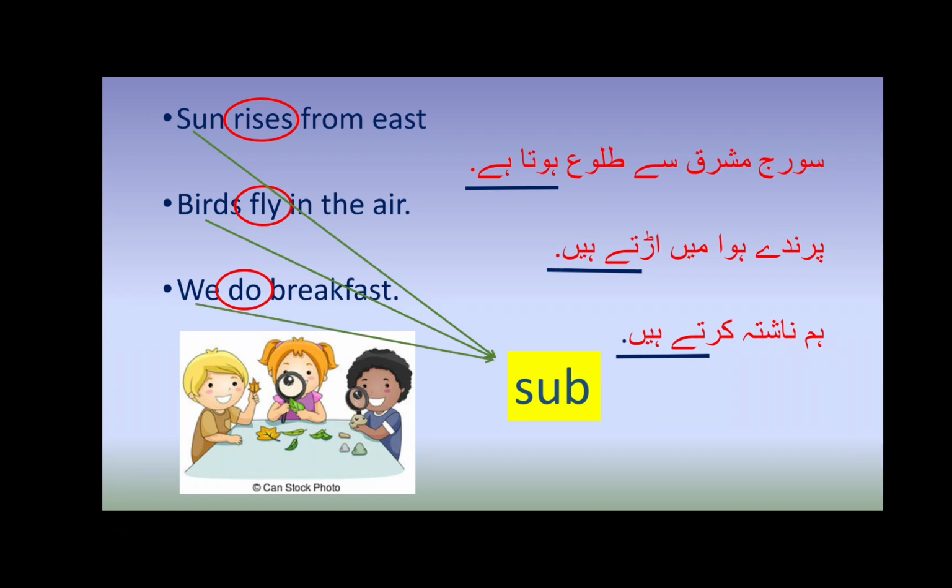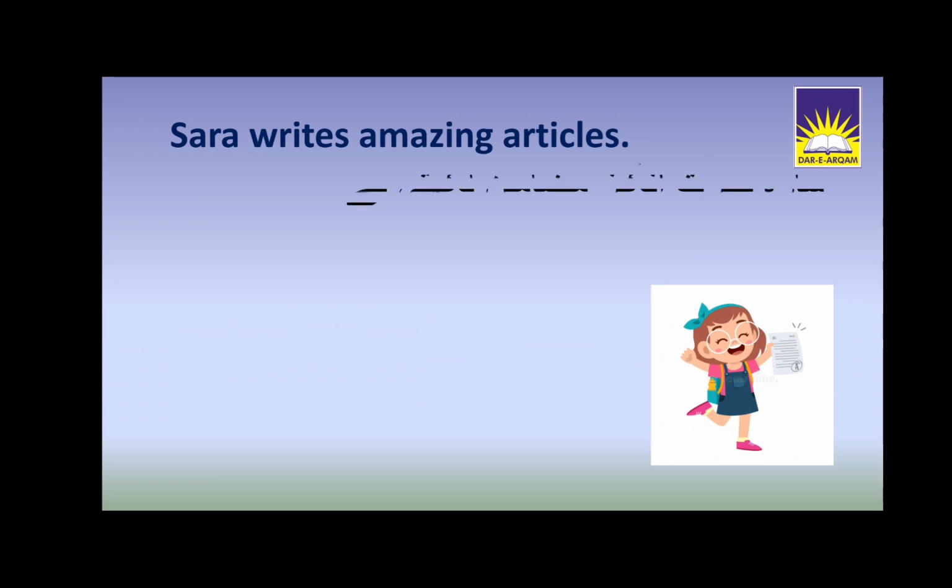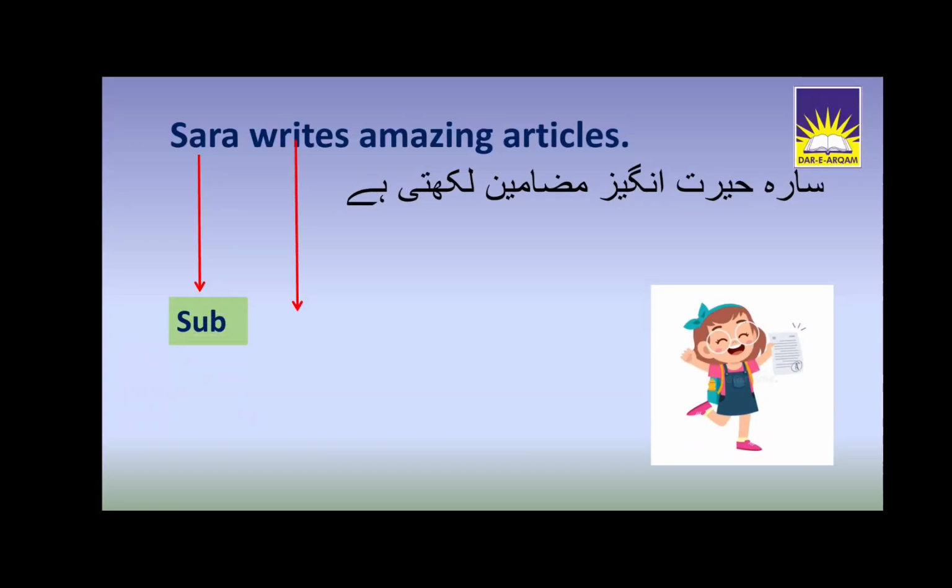Okay, so let's move to the example analysis. Sara writes amazing articles. Here Sara is the subject. Writes is the first form of verb. Here we write S after write because Sara is the singular subject.